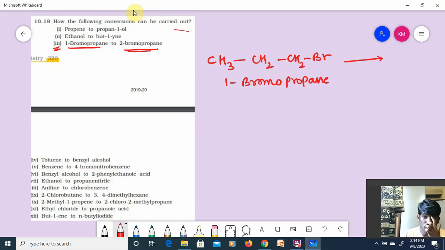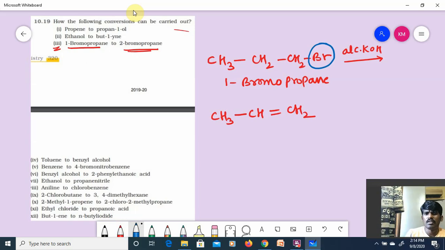First what I'll do, I'll treat it with alcoholic KOH. Alcoholic KOH means elimination. CH3, CH double bond CH2. Why? Because from alpha carbon Br is removed, from beta carbon hydrogen is removed. So you will get CH3CH double bond CH2. This is called propene.